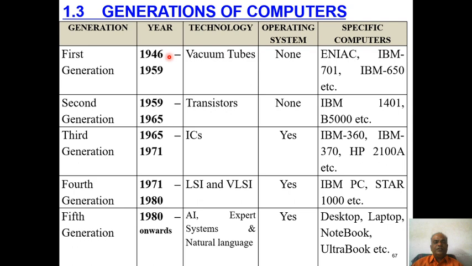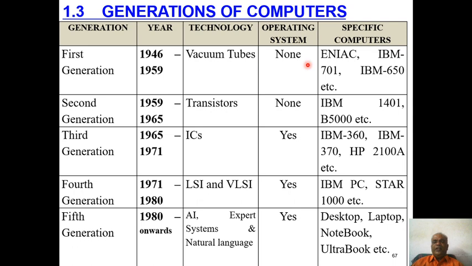In the first generation, the technology was vacuum tubes. These tubes are very big in size, enormous in size. On those days, computer systems were very big in size. During the first generation, there was no operating system also.